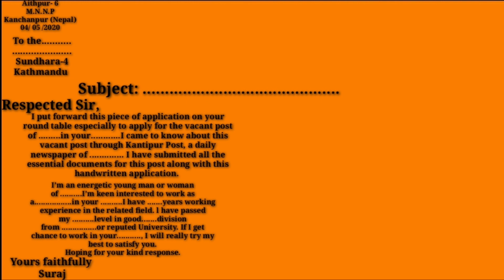Now, next paragraph. I'm an energetic young man or woman of ___. Here in this gap, you'll have to write your age. I'm keenly interested to work as a ___ in your ___. Here in the first gap, you'll have to write the post name, and in the second gap, you'll have to write school, company, institution, organization, factory, etc. I have ___ years working experience in the related field. Here in this gap, you'll have to write years of experience.